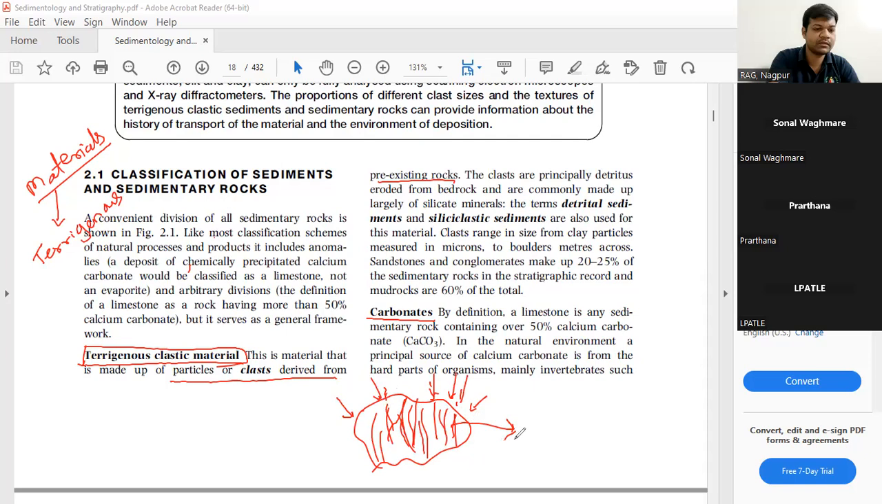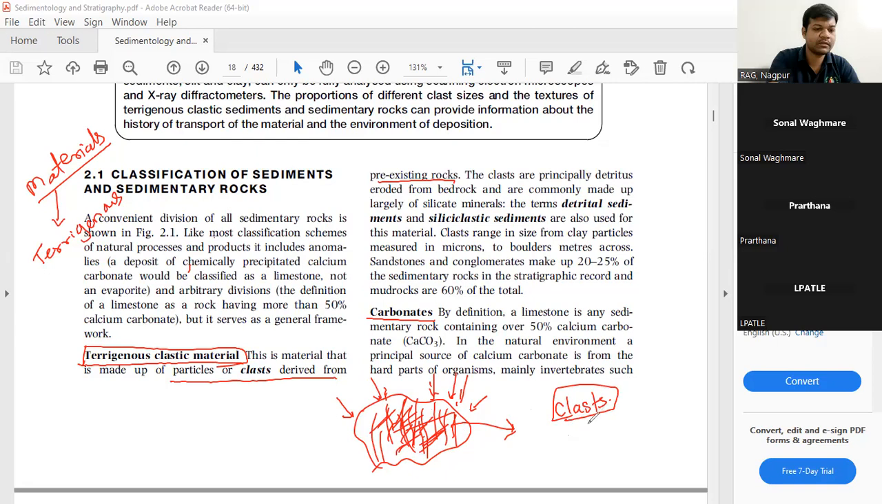might be with the river, might be with the wind. The sediments have now been transported from their place of origin to another place. These materials which are derived from pre-existing rocks will be called clasts, and these sediments are called clastic sediments or siliciclastic sediments or detrital sediments.